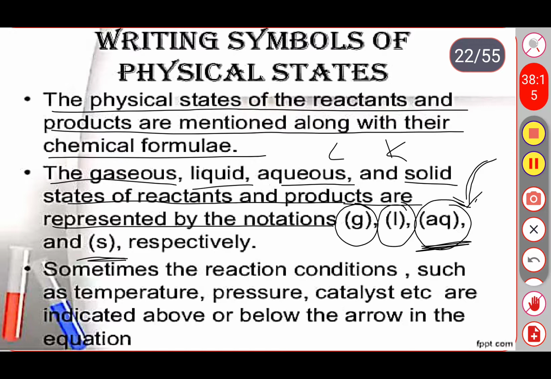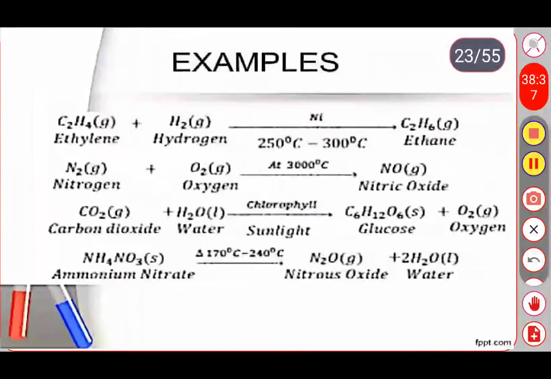Sometimes the reaction conditions such as temperature, pressure, catalyst, etc. are indicated above or below the arrow mark. So the arrow mark will indicate the direction of reaction. Okay, see some examples. With the help of these examples we will get some ideas.